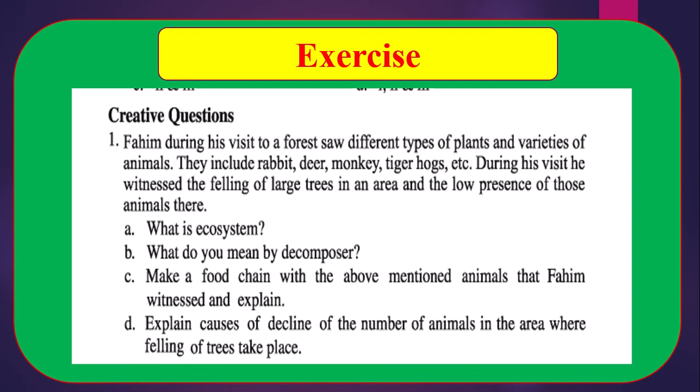Now, A. What is ecosystem? The living components of a particular environment functioning and interacting with the abiotic components to form a relatively stable system is called ecosystem. Or we may say, the biotic and abiotic components when they make a stable relation in a particular place is called ecosystem.